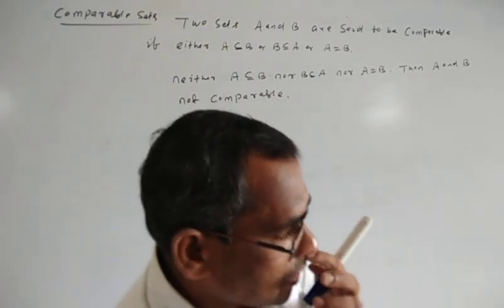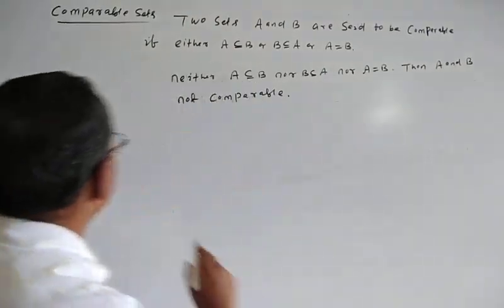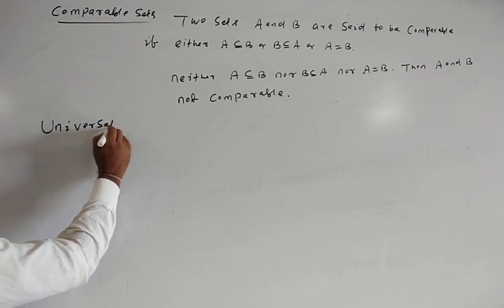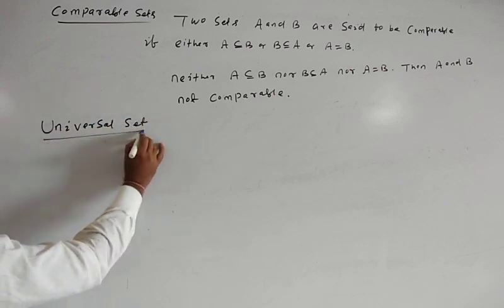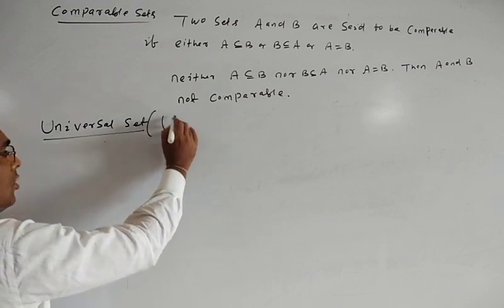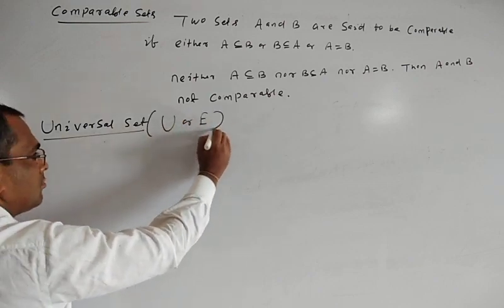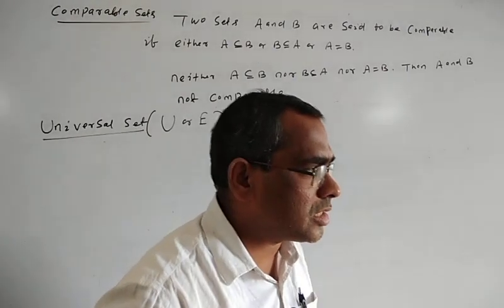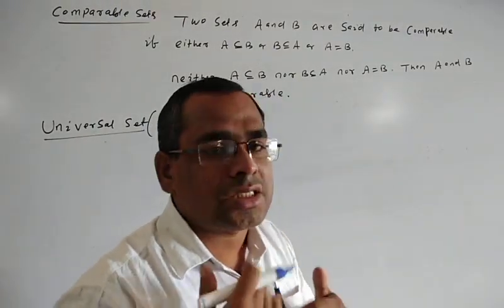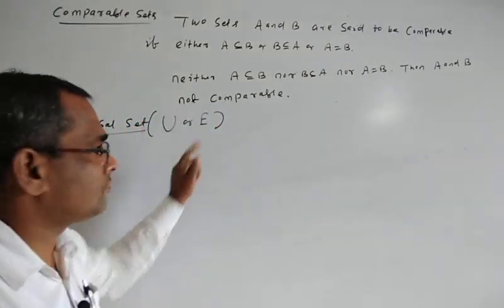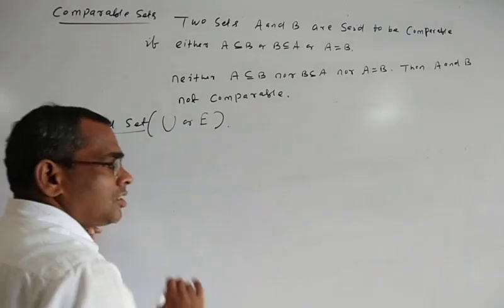Then what is a universal set? The universal set is denoted by capital U, or also E. It is the largest set in which all the sets under consideration are subsets.